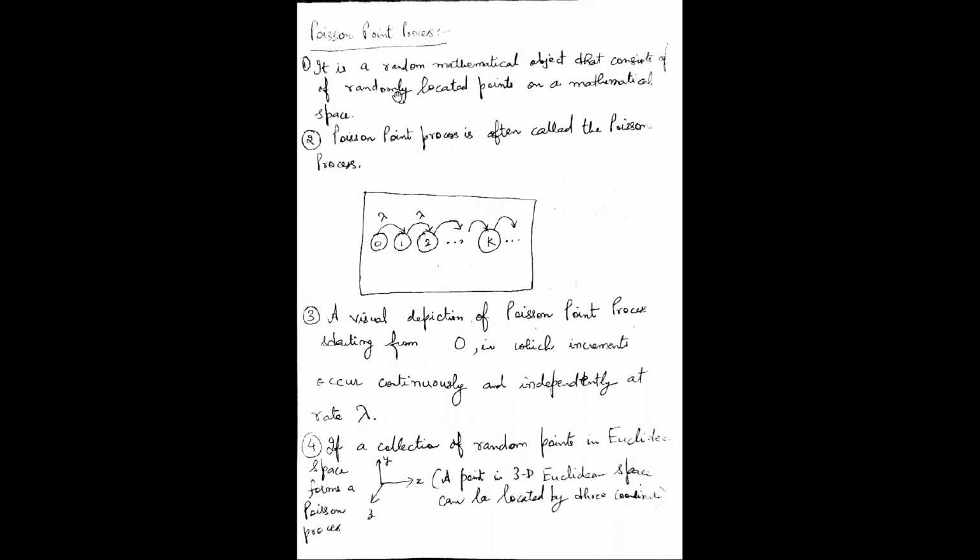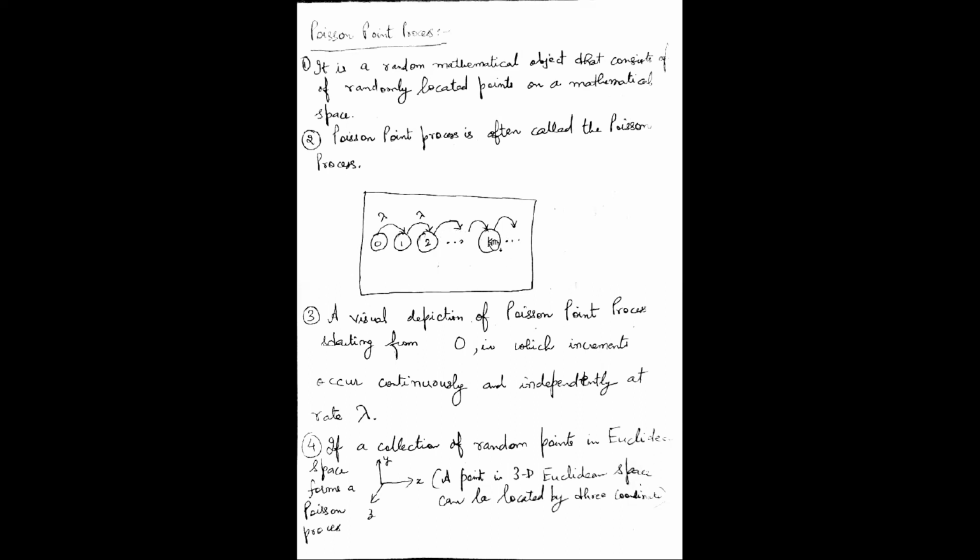So we can model the Poisson process on a mathematical space like this. The Poisson point process is often called the Poisson process. For example, this is my 0th point. This is my first point. After a lambda interval, my second point happens, and so on.